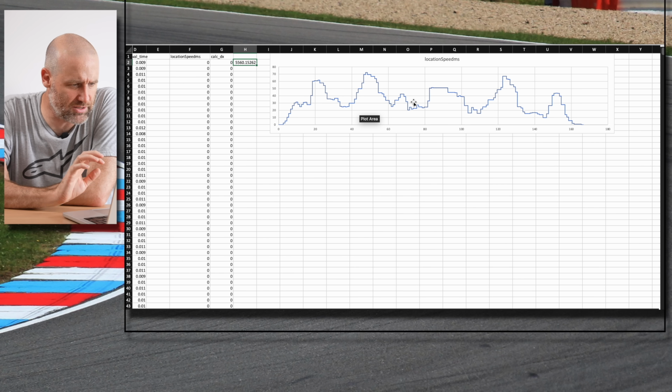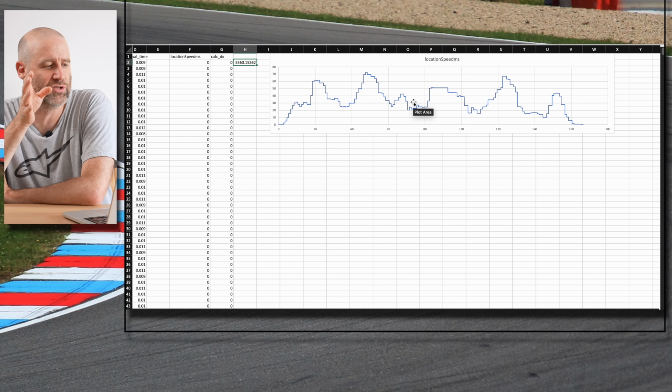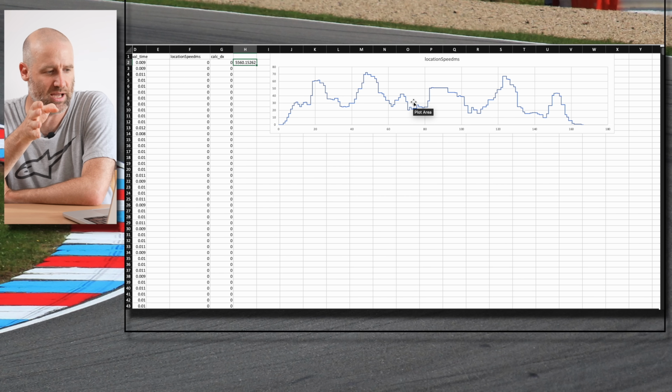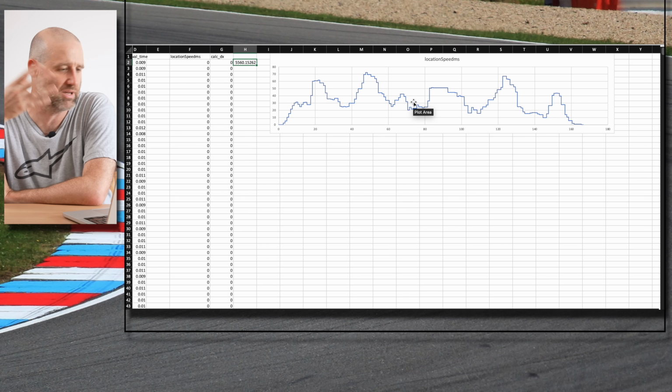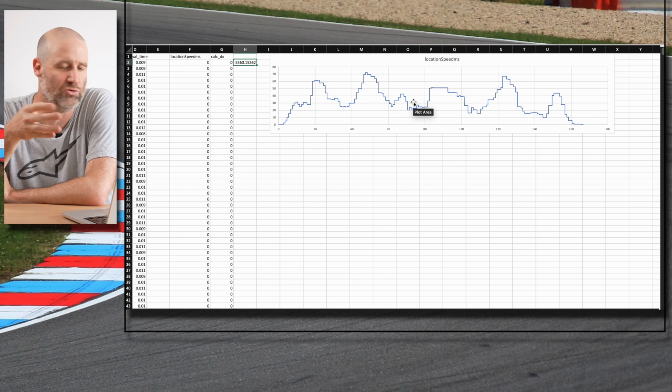But this is not good enough. The resolution is not fine enough to be able to look at acceleration, with enough resolution to then get jerk and snap. So we're gonna have to do something else.